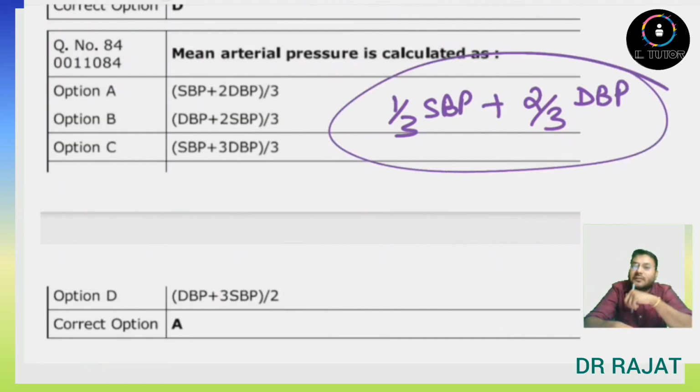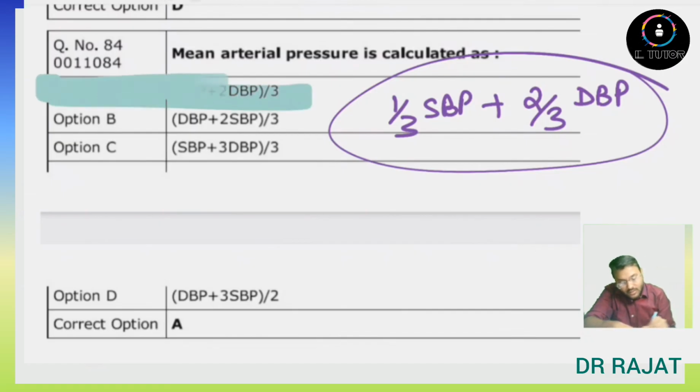So the answer here will be option A, which is SBP plus 2 DBP divided by 3.